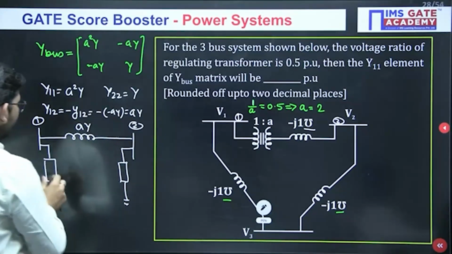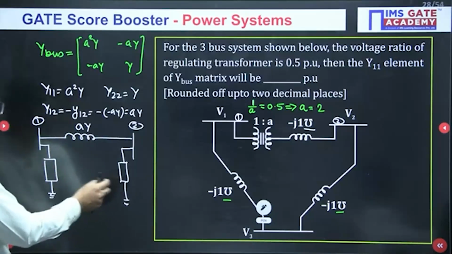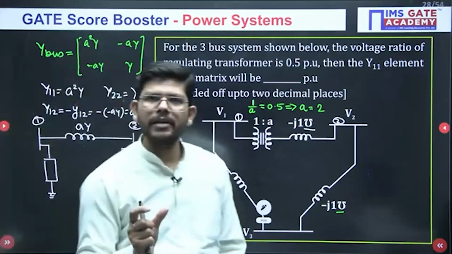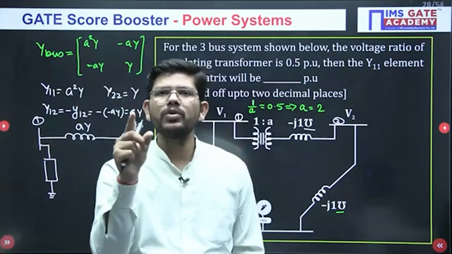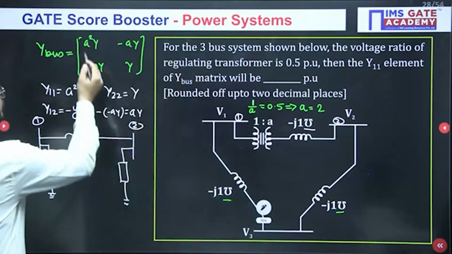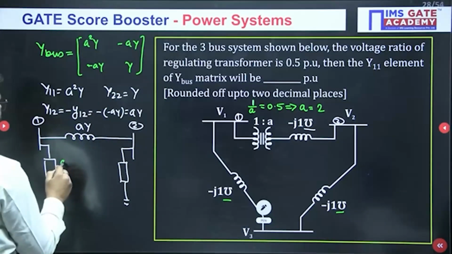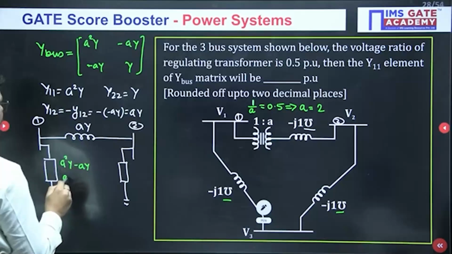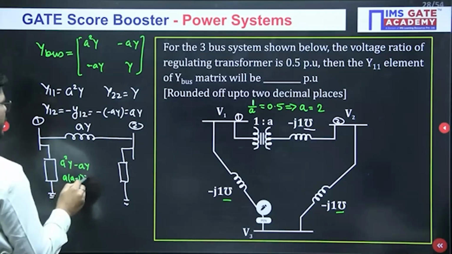So how will you calculate this value and this value? These are the values of the shunt element connected. In order to get the shunt element, you have to sum up the rows, isn't it? And you will get the value of the shunt element connected. So if you sum up this row, A square Y minus AY, what will you get? A minus 1 Y.